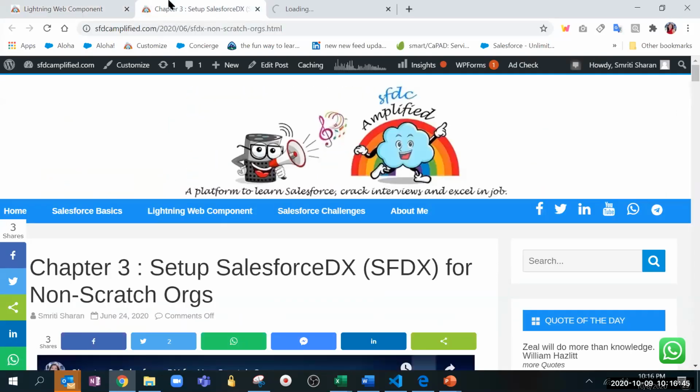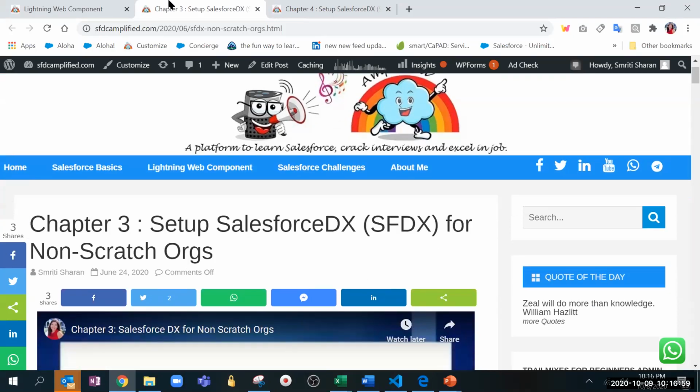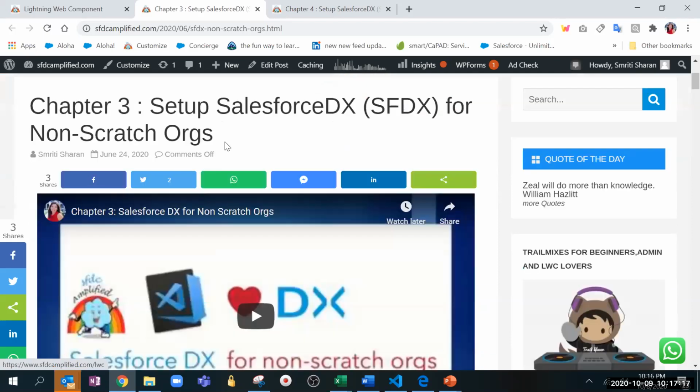So we got some basic idea about Lightning Web Component, theoretically. That much is enough for theory: what is Lightning Component, how it is different from Aura, why it came into picture. Now this thing is very confusing for people who are starting: Scratch org versus non-Scratch org, and it comes up in interviews as well. So can I ask someone, what is non-Scratch org? Can someone tell me? Developer orgs like our QA, UAT orgs.